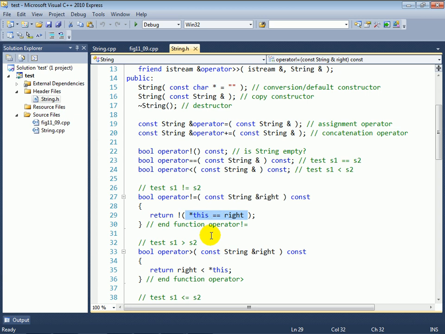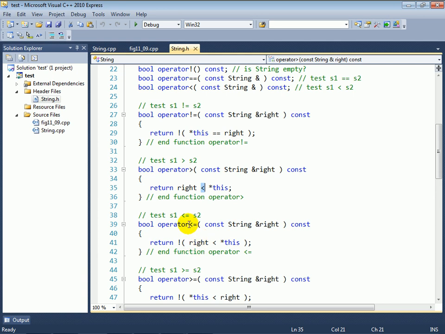What do I mean by that? Well, initially, let's say we have string objects hello and there. So hello is on the left side, there is on the right side. Hello is less than there because H is less than T in the ASCII character set. I'm assuming the same cases, by the way. So if the one on the left side is less than the one on the right side, the one on the right is greater than the one on the left side. So basically, by reversing the operands, you can take advantage of an existing operator that knows how to do a comparison, and that's what we're doing here.